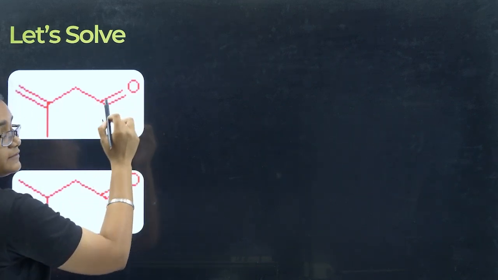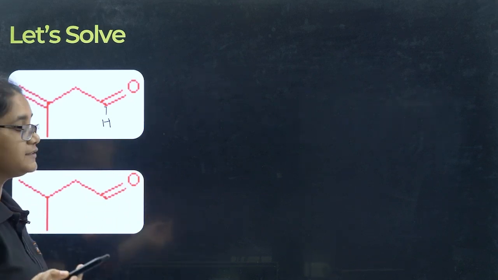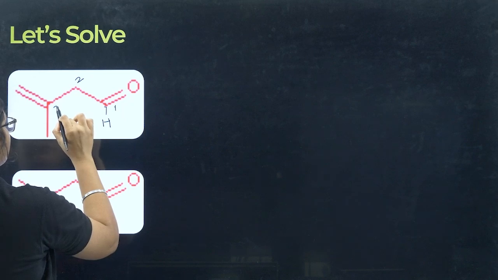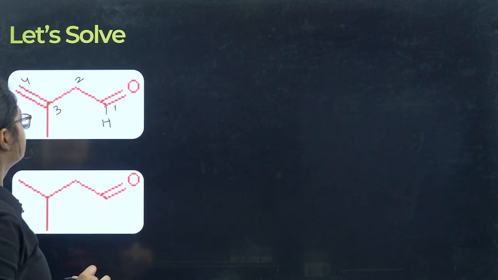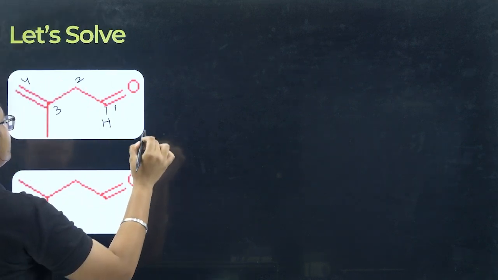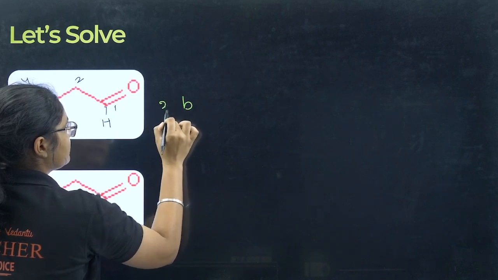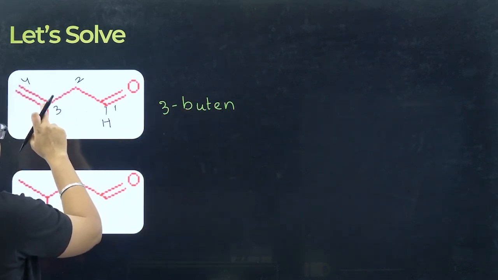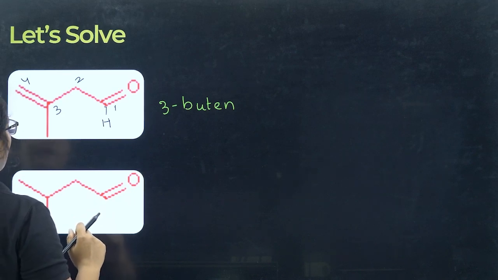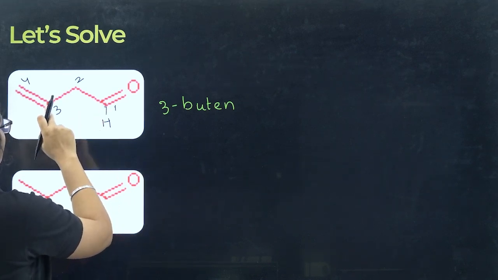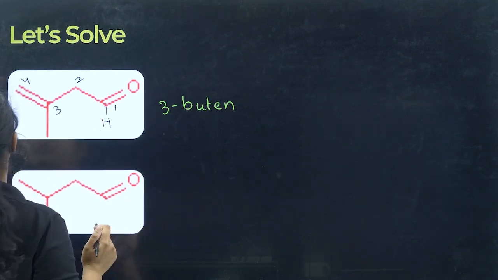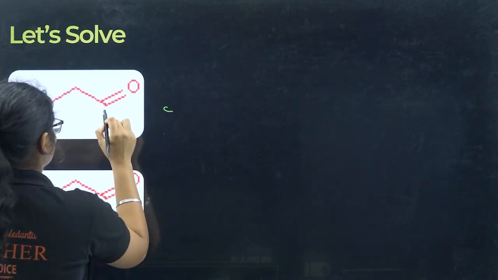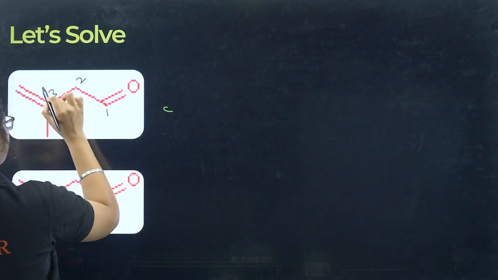So the aldehyde group will have more priority. That is why the numbering will start from this carbon: 1, 2, 3 and 4. Okay, so what will be the name here? I can write but-3-ene. That represents the double bond is present on the third carbon, and I have a 3-methyl also, right? So let me just change this one. One second. Yes, 1, 2, 3 and 4.